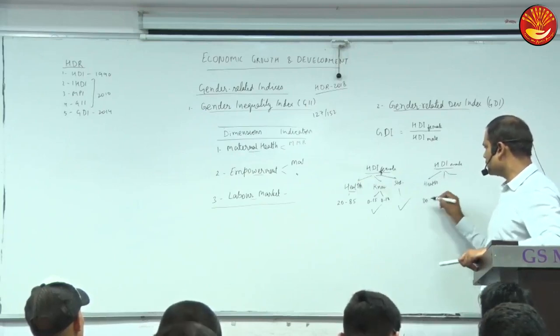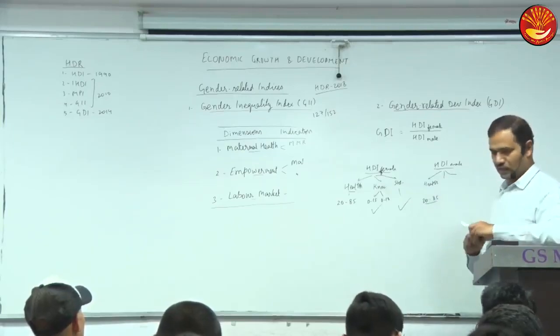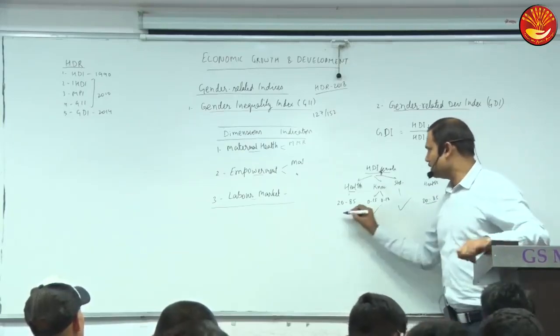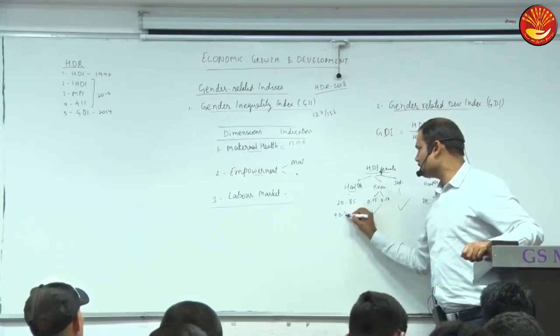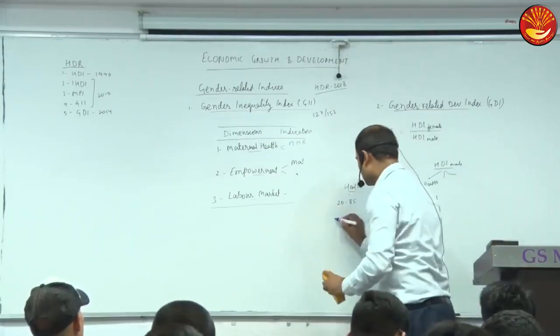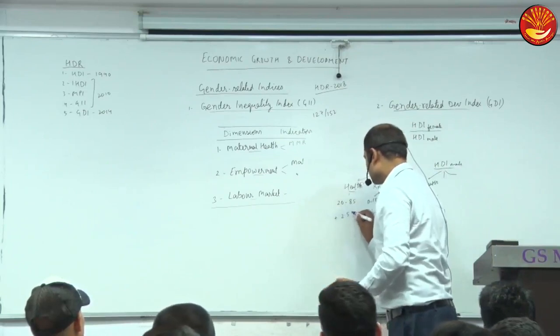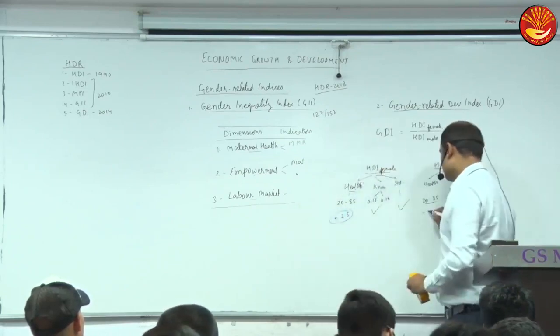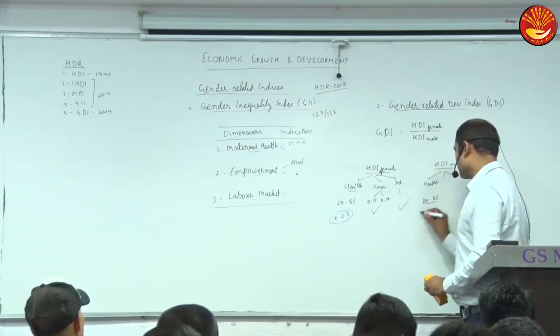Shall we keep the same or change this? Change. So they added 2.5 years here and subtracted 2.5 years from here.